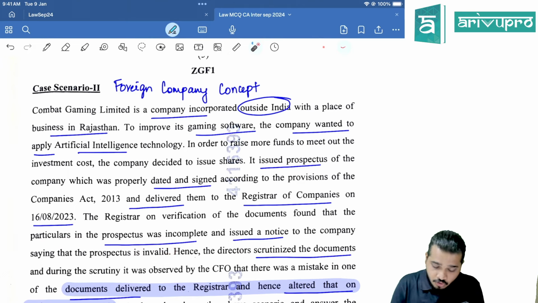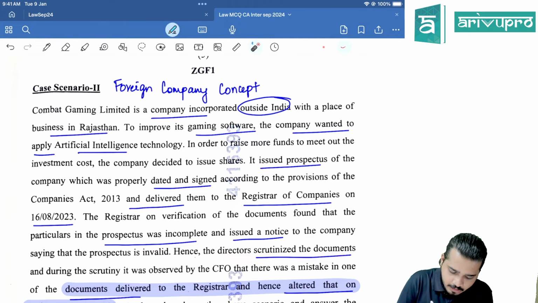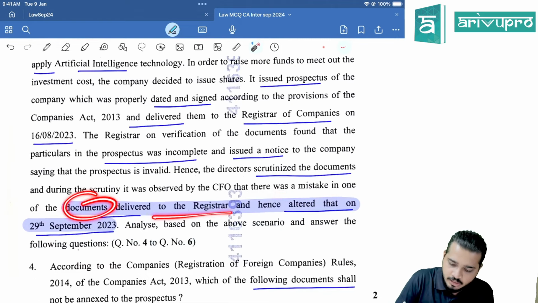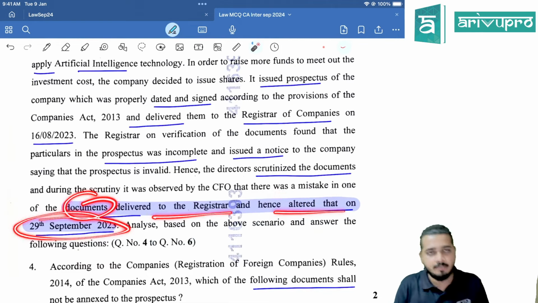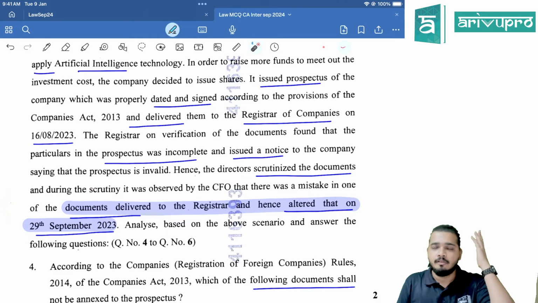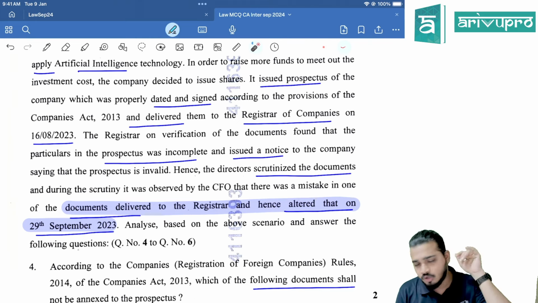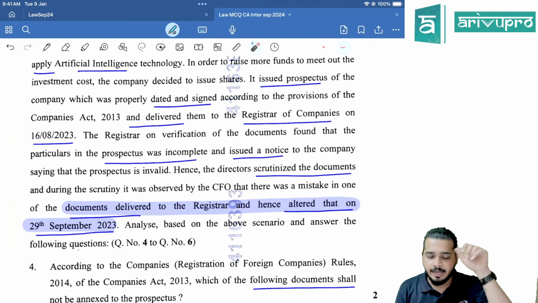Hence, the directors scrutinized the documents, and during the scrutiny it was observed that there was a mistake in one of the documents delivered to the registrar, and hence it was altered on 29 September. The logic is very simple here. Whenever you alter any documents, you have to submit the altered documents also to the ROC. Now the question is when?